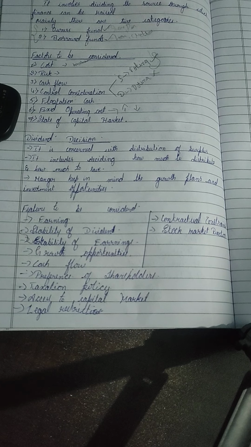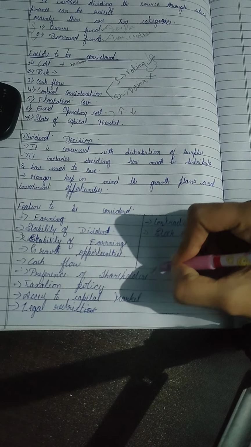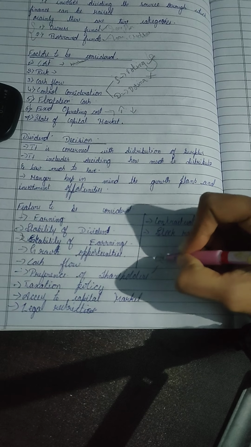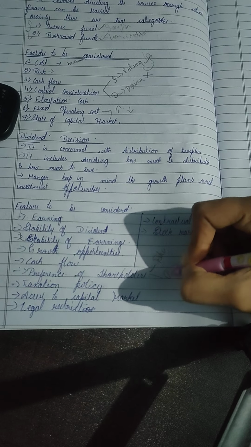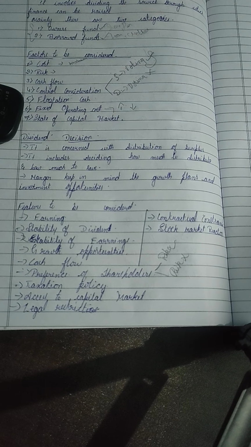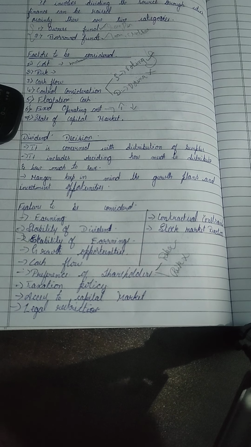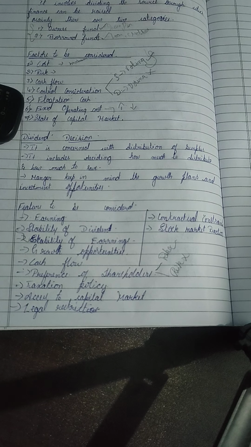Next, preference of shareholders. There are two types of shareholders: one who is ready to take risk, and one who is not ready to take risk. So we need to see what their preference is. If our shareholders are ready to take risk, then we can invest in a very huge project. Even if they incur a loss, there will not be much complication. If they are not ready to take a risk, there will be complications.